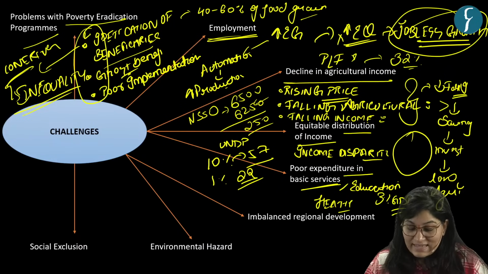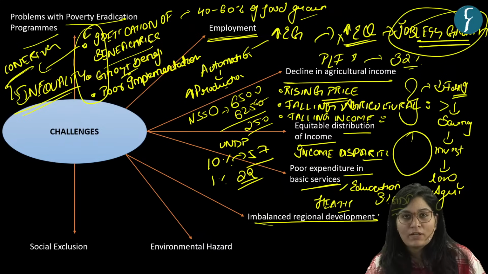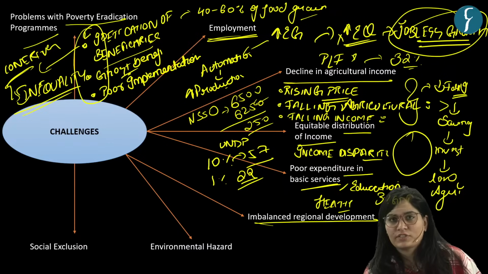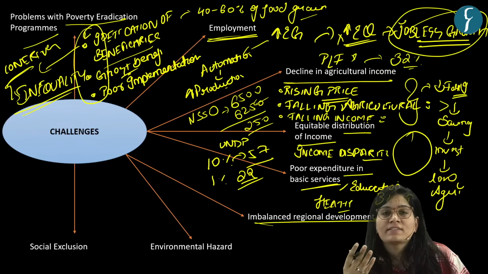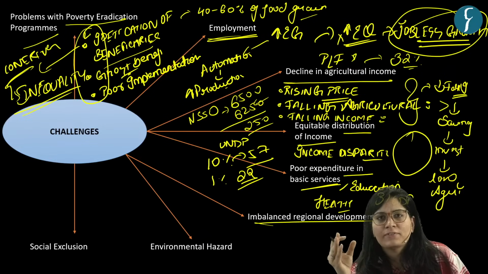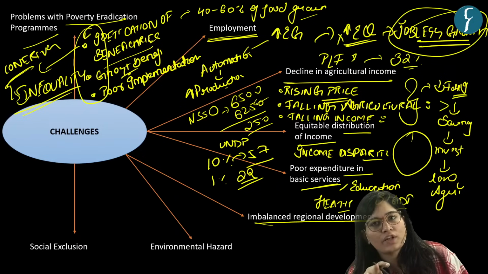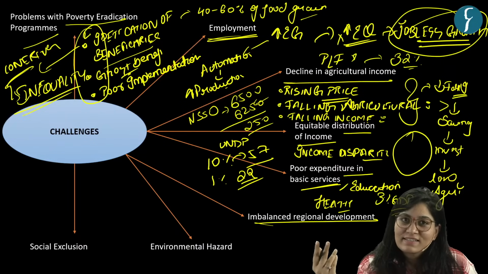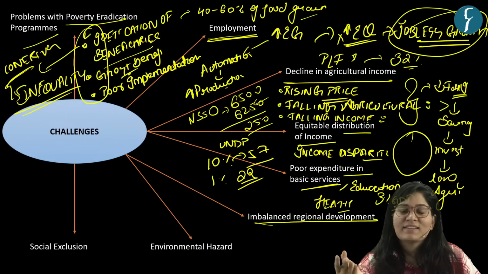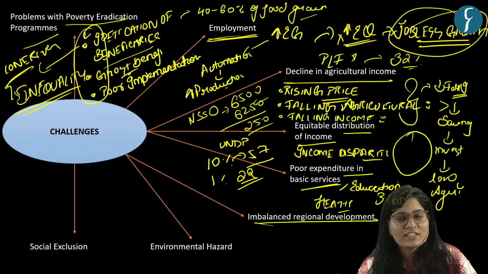Then we have imbalanced regional development. See, we have developed states like Tamil Nadu, Maharashtra, Gujarat, and these states are developed because of factors like geographical and economic factors. But on the other side, we have less developed states like the northeastern states. So again, there is a disparity, imbalanced regional development.